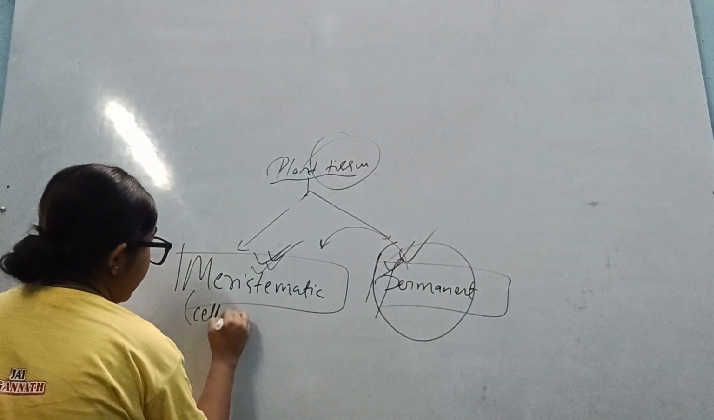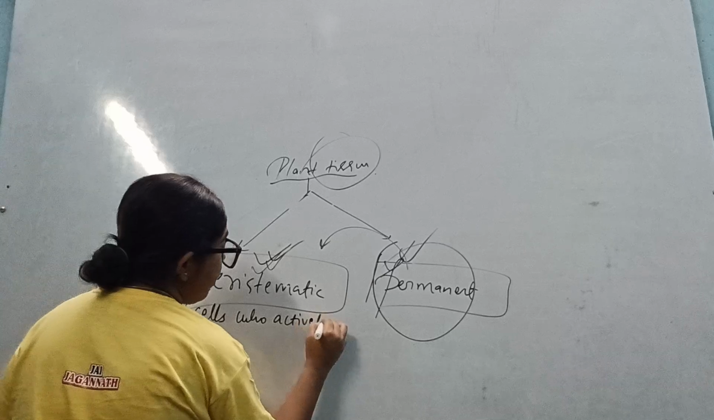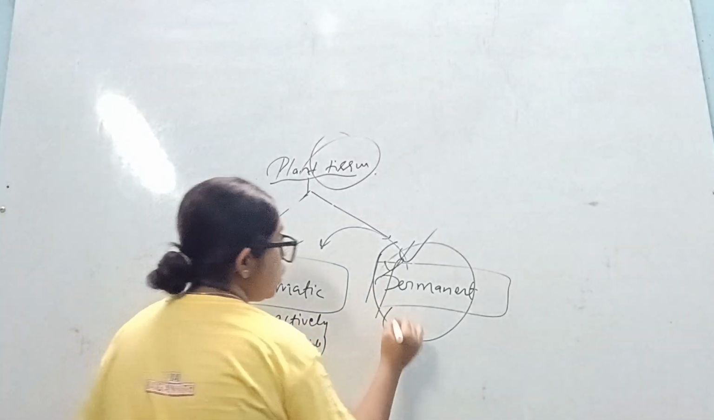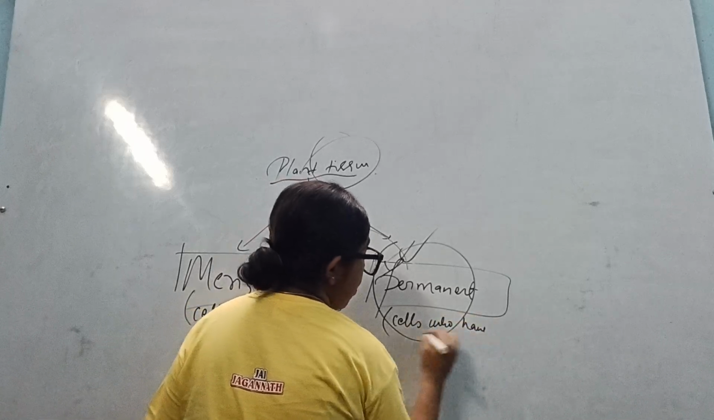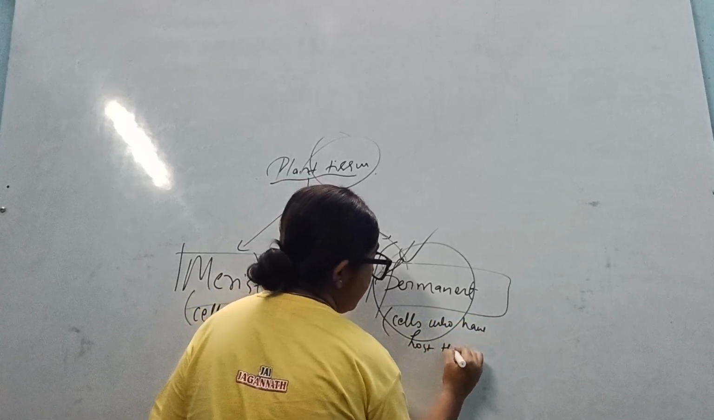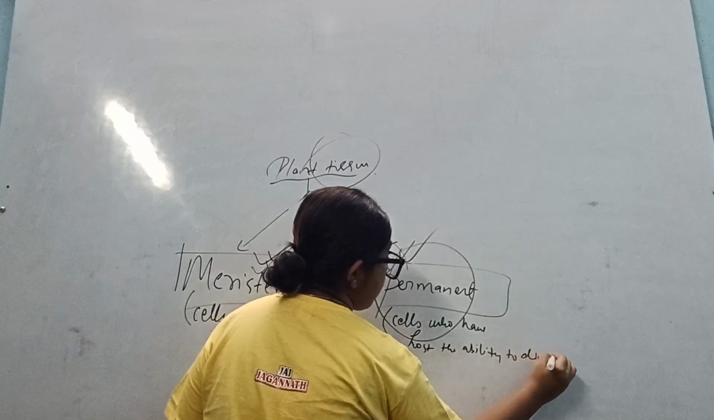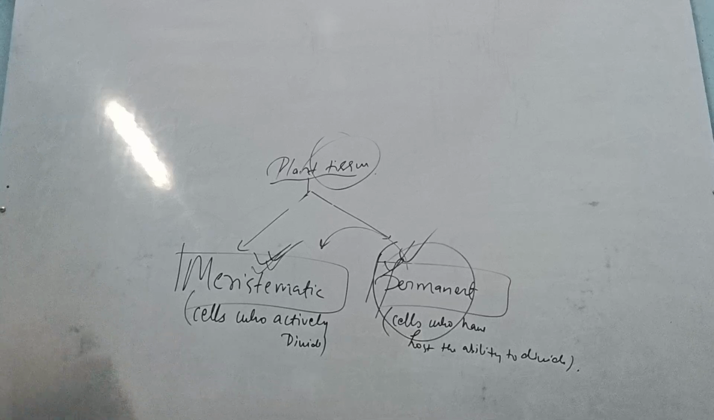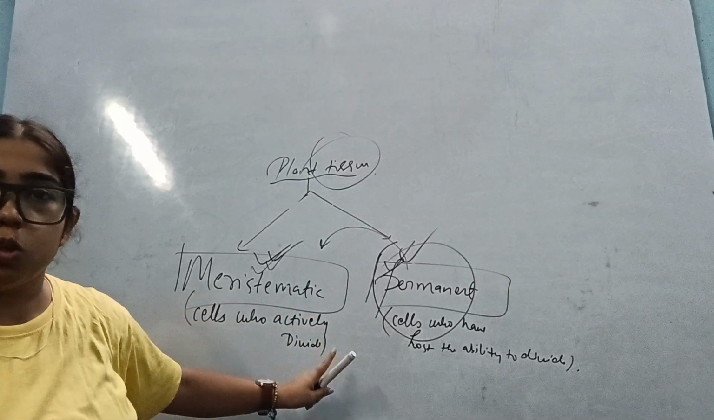So under meristematic tissue, please write: cells who actively divide. Under permanent tissue, write: cells who have lost the ability to divide. Is it clear to you or not? Okay. Now, this is one division. This is done. A difference can come in your exam, so please go through this properly.